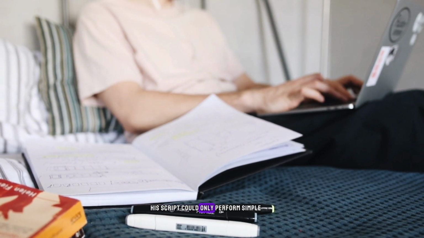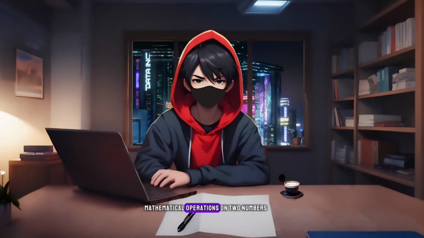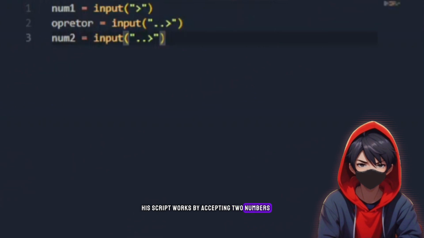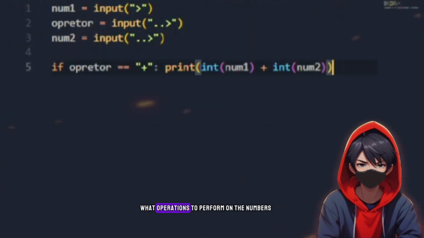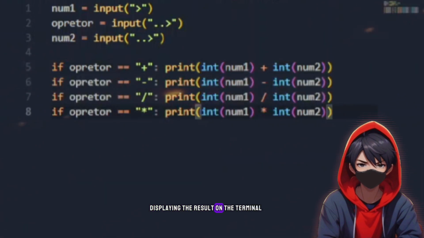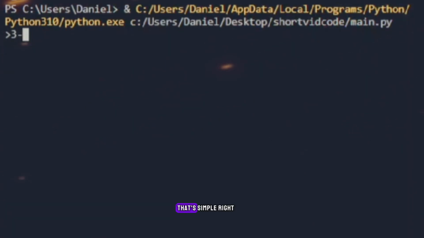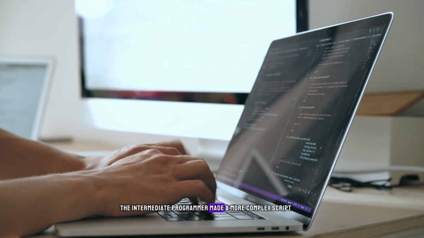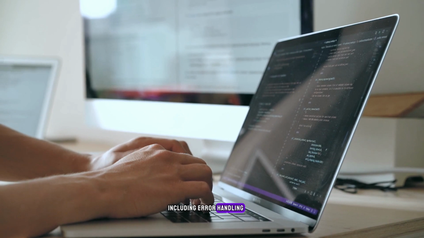His script could only perform simple mathematical operations on 2 numbers, which is expected for his grasp of the programming language. His script works by accepting 2 numbers and a mathematical operator, then using the operator to determine what operations to perform on the numbers, displaying the result on the terminal. That's simple, right? So now the intermediate programmer made a more complex script, including error handling.